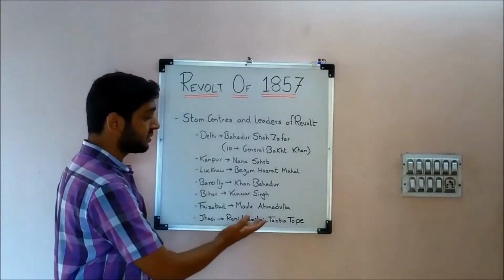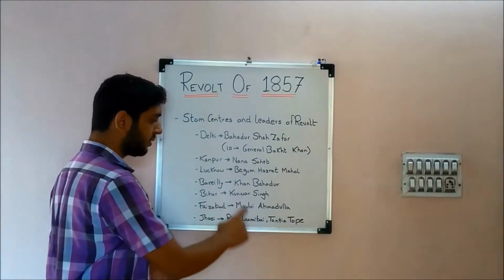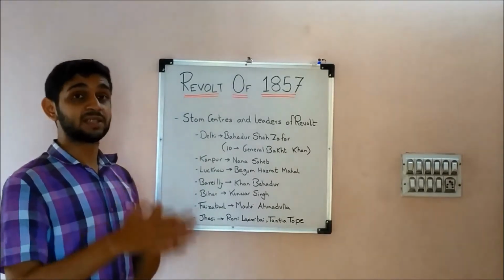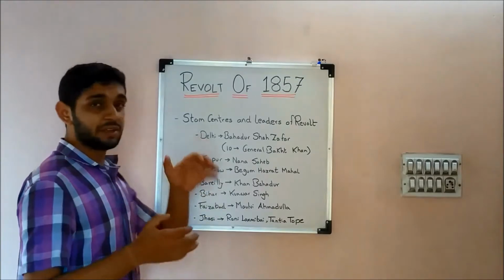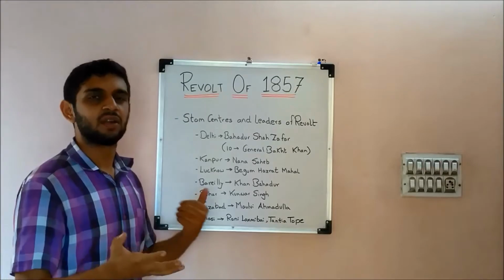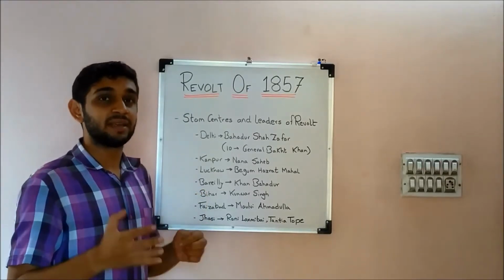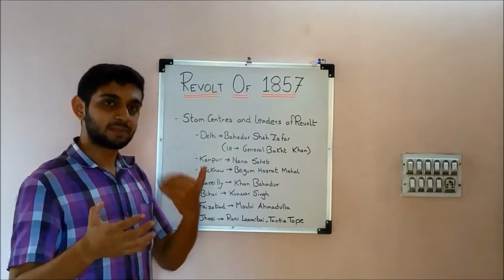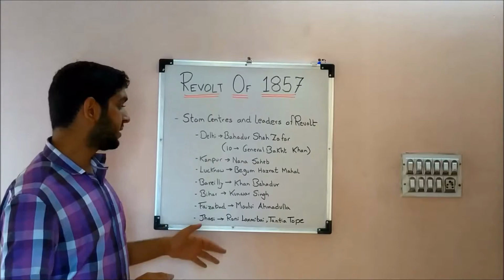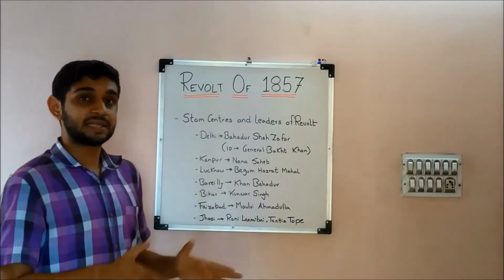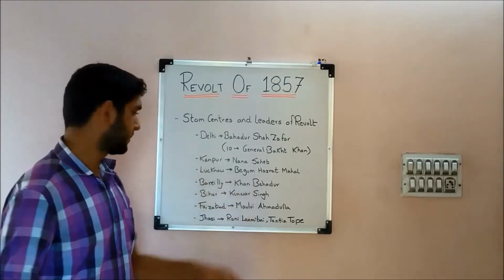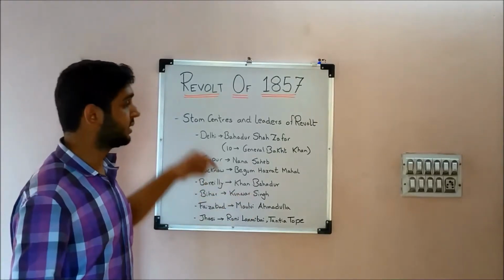Next, Bihar. The leader who took Bihar was Kuwar Singh. He was in his 70s and he was the leader of Jagdishpur. Yet he was infuriated with the Britishers, the reason being he was expelled from his estates, debarred from his estates. So that's the reason why he joined without hesitating. Then, when they were traveling from Meerut to Delhi, that is where Kuwar Singh joined the revolt.